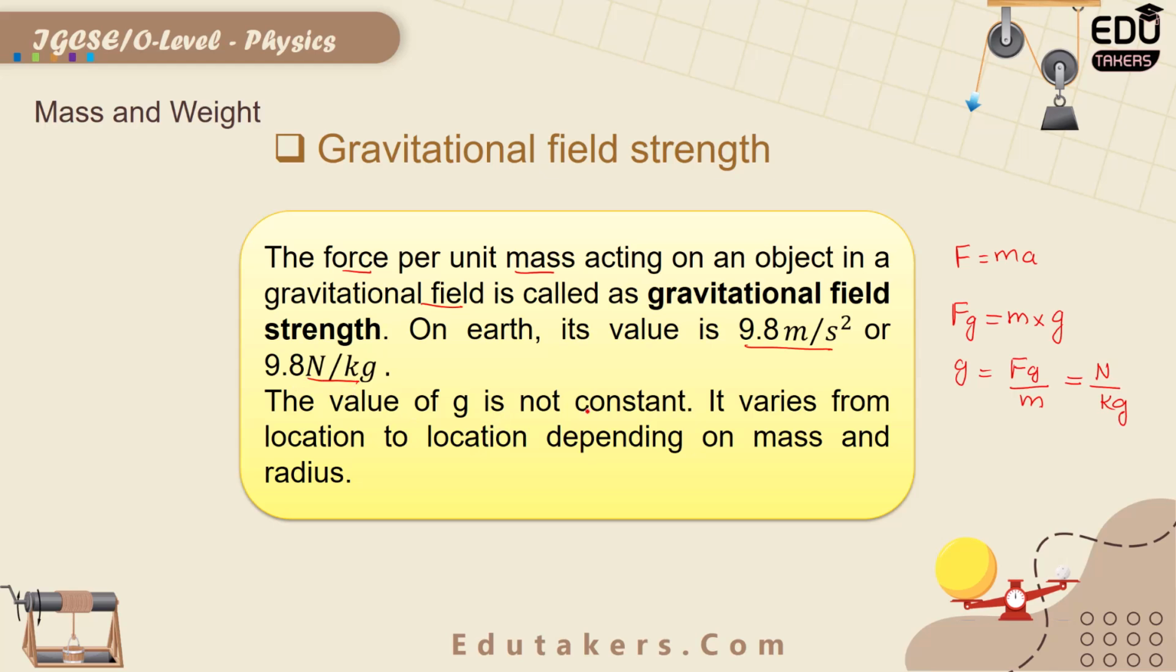The value of g is not constant. It means that the value of g changes. It varies from location to location depending upon the mass and the radius. The value of g is not fixed. It changes from place to place depending upon the value of the mass and radius.